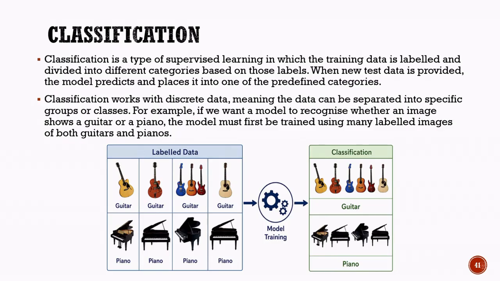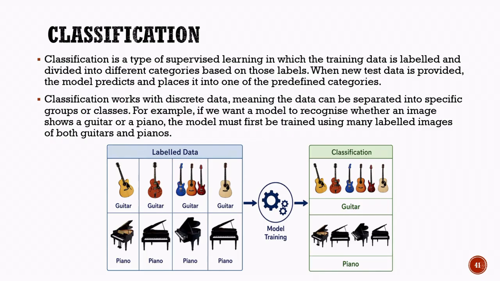Understanding classification models. Let us now explore the first type of supervised learning model, known as classification. Classification is a supervised learning technique in which the training data is labeled and divided into different categories or classes. During training, the model learns the characteristics of each category by studying labeled examples. Once the training process is complete, the model can examine new data and assign it to one of the predefined categories. Classification works with discrete outputs, meaning the prediction belongs to a specific class rather than a numerical value.